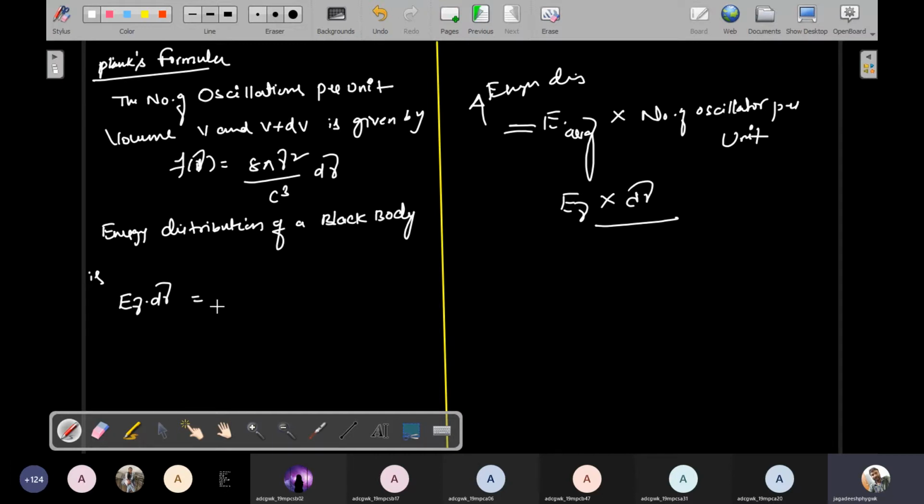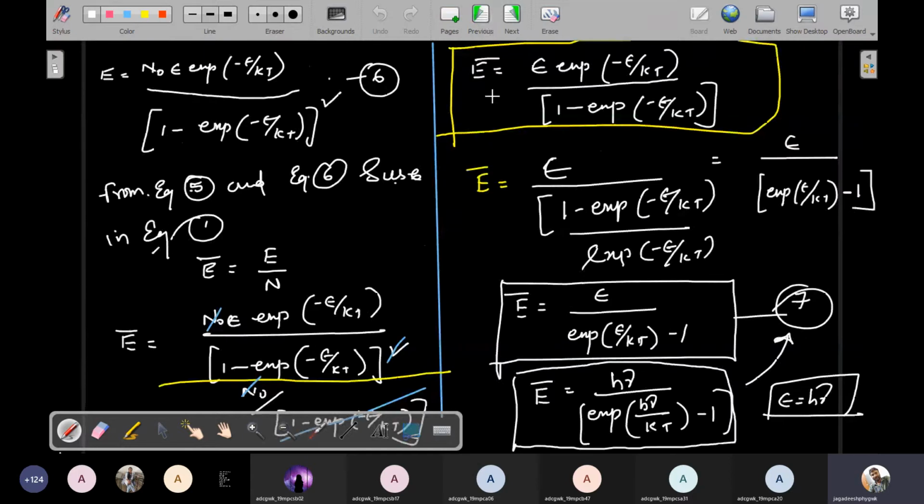Therefore that value is nothing but 8 pi nu square by c cube into the average energy. What is the average energy? It is h nu by e to the power h nu by kT minus 1. This is the formula I already derived, the average energy formula.